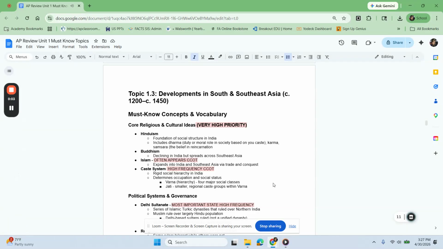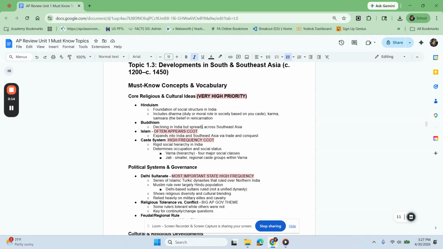Okay, now let's look at topic 1.3. This one in period one is the developments in South and Southeast Asia from 1200 to 1450. High frequency topics, just like what we did with 1.2, for core religious and cultural ideas include Hinduism, Buddhism, Islam, and the caste system.